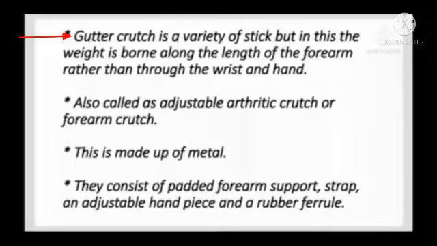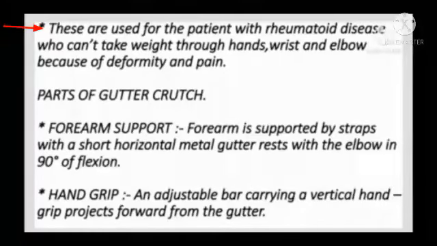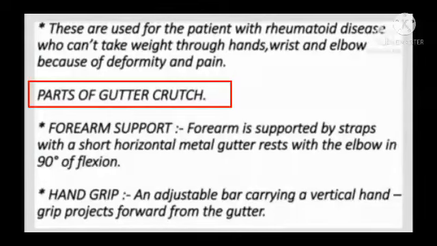Gutter crutch is a variety of a stick, but in this the weight is borne along the length of the forearm rather than through the wrist or hand. It is also called an adjustable arthritic crutch or forearm crutch. This is made up of metal. They consist of a padded forearm support, straps, an adjustable handpiece and a rubber ferrule. These are used for patients with rheumatoid arthritis who cannot take weight through the hand, wrist and elbow because of deformity and pain.